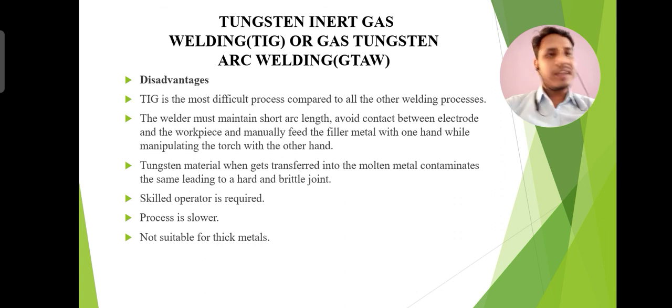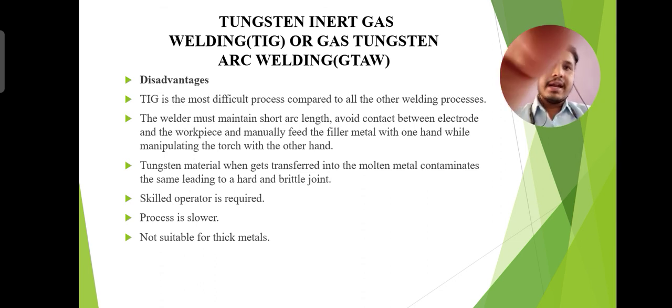And there are two methods of generating the arc in the TIG welding process that I have told you. First, you scrape your tungsten electrode on a scrap piece. The scrap piece will be tungsten, and you touch it two or three times, and the arc will be generated. Another way, you flow a high welding current, and the arc will be created across the gap between the electrode and the workpiece. So these are the basic things that I have told you about the TIG welding process, and thank you very much.